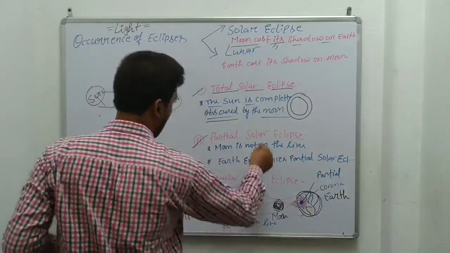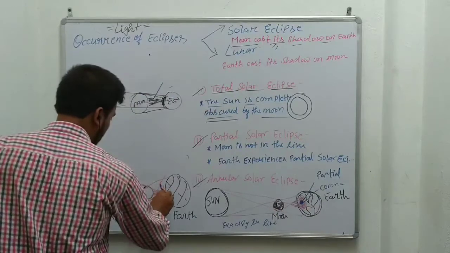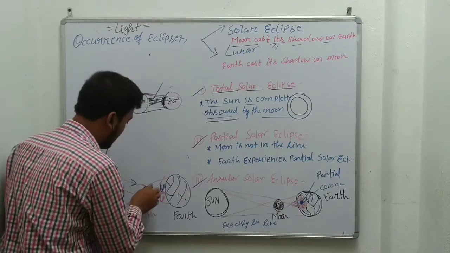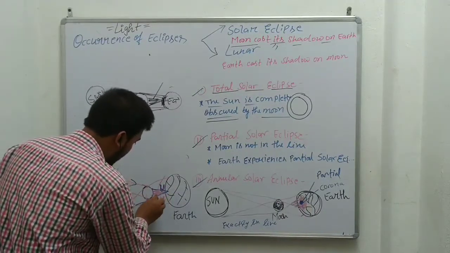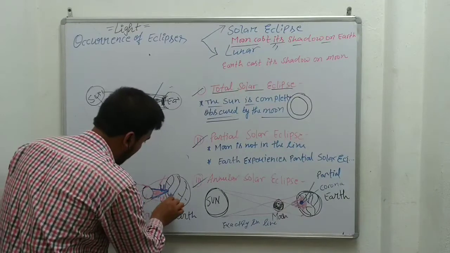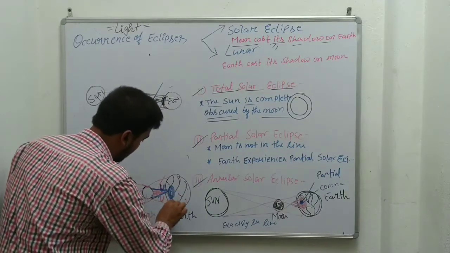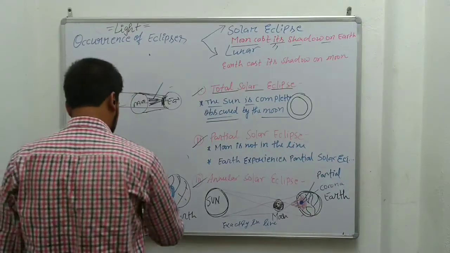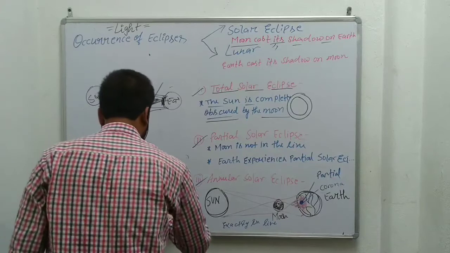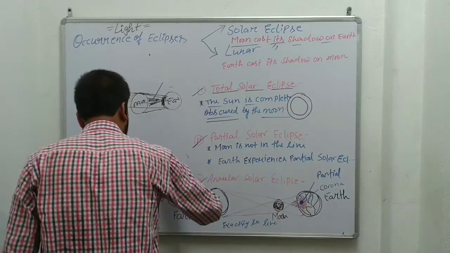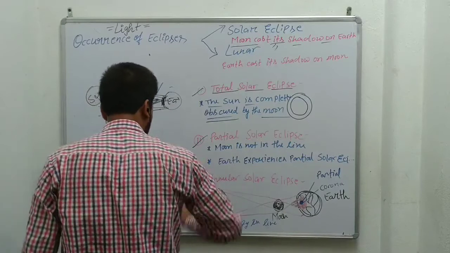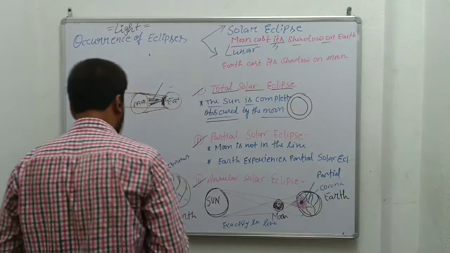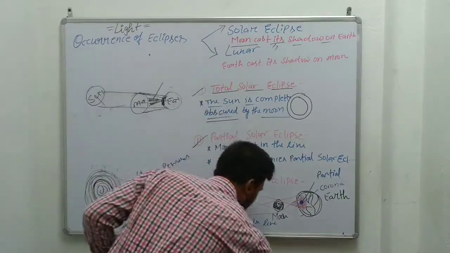I have shown it in the figure. Suppose sunlight is coming from this point, and this area is totally dark. This is the case of partial solar eclipse. Maybe this area will be dark on earth, so this dark area is known as umbra, and this lighter area is known as penumbra.